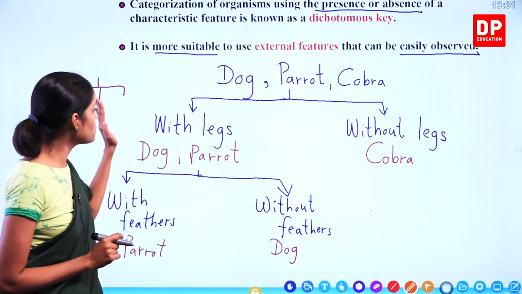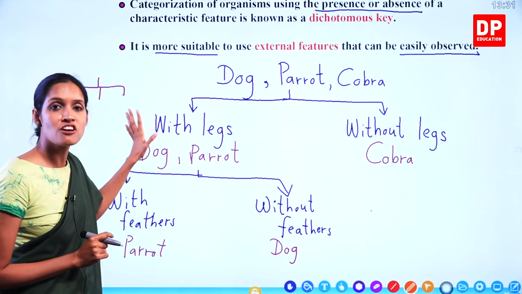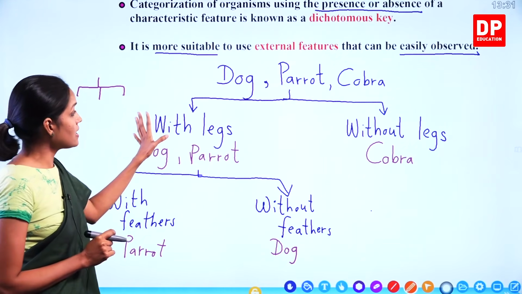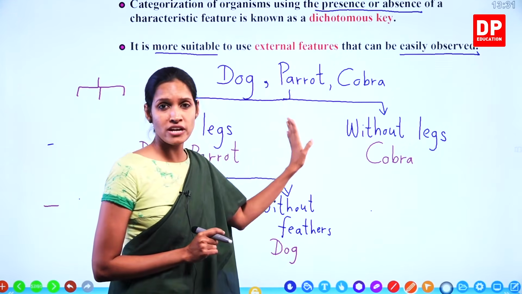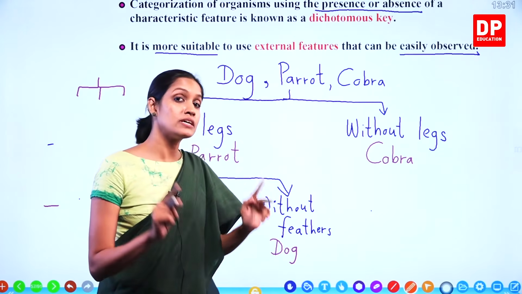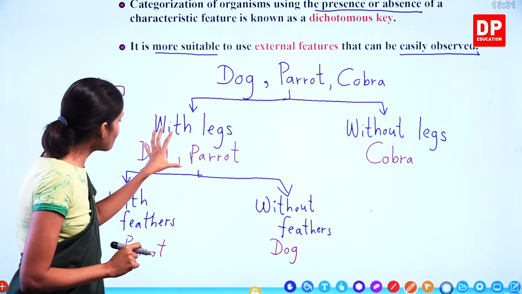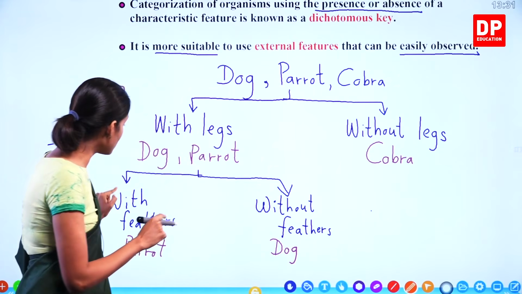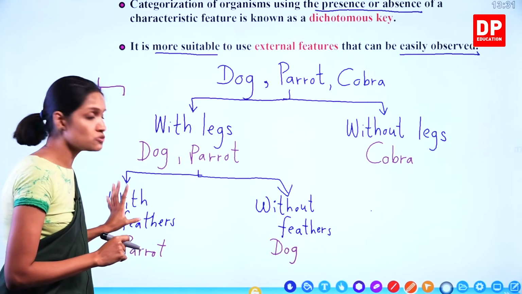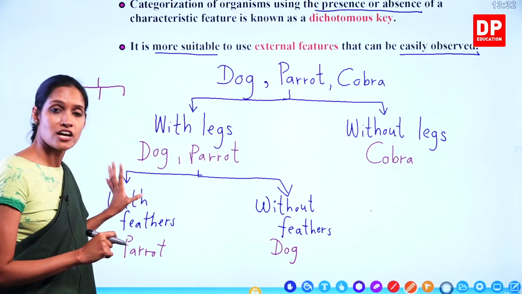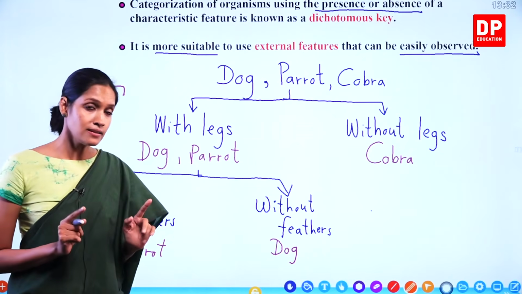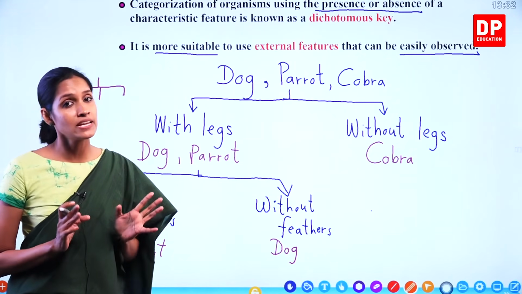On one side, you write the presence of a certain characteristic, and on the other side, the absence of the same characteristic. And you have to keep on dividing till you get to one last animal, one last organism. Understand? I hope it's very clear, very easy.